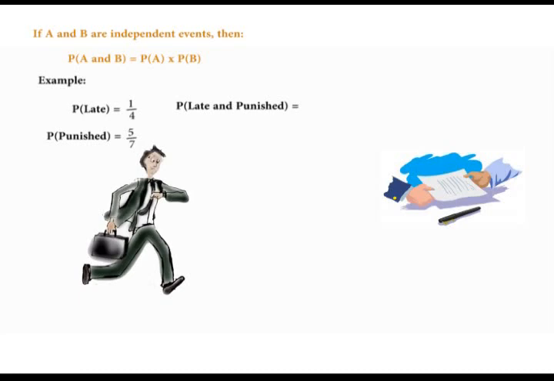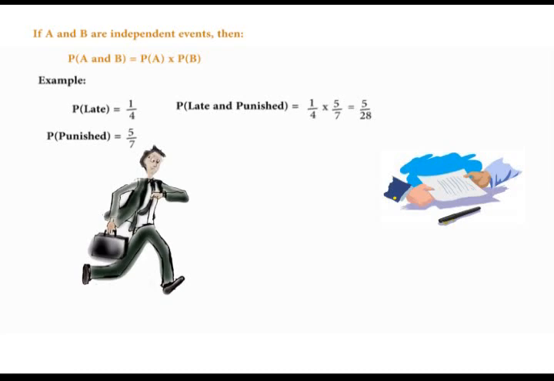So the probability of being late and being punished is equal to the probability of being late times the probability of being punished. That is 1/4 times 5/7. That gives us 5/28.